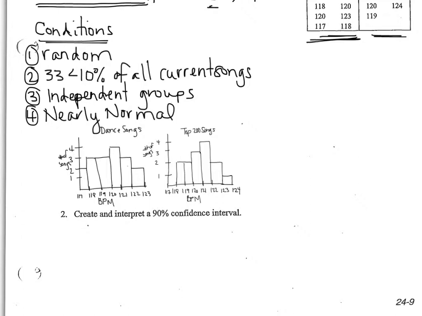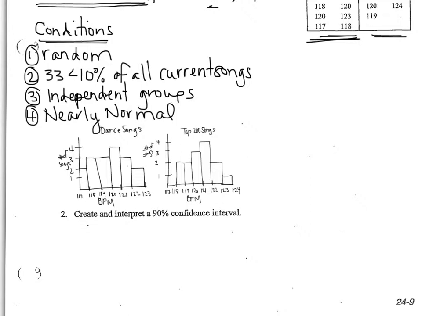Once I entered my data in list 2, then I wanted to look at the plot. So I went to stat plot, and I made it say list 2 instead of list 1. I hit zoom 9. I wasn't too happy with the way that it looked, so I changed the window. This time my minimum was 118, my max was 124, and I had an x scale of 1 to get the graph that I had.